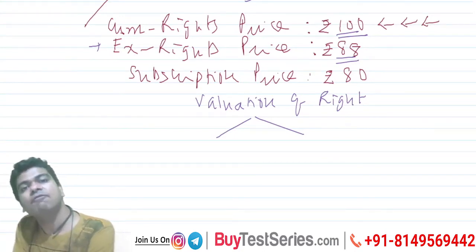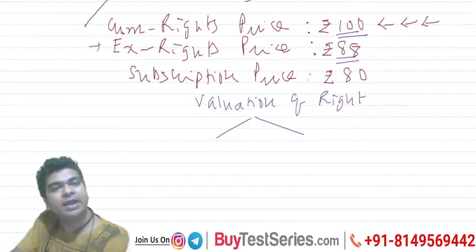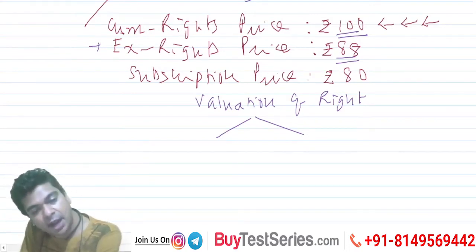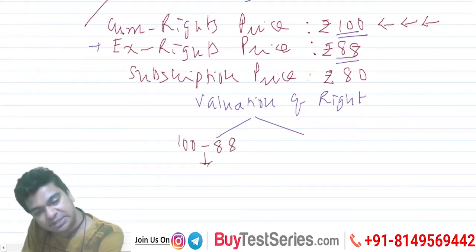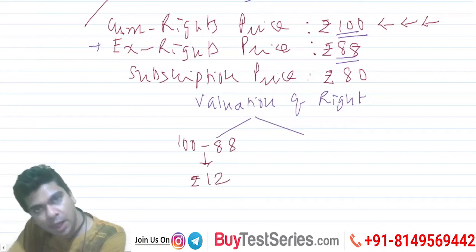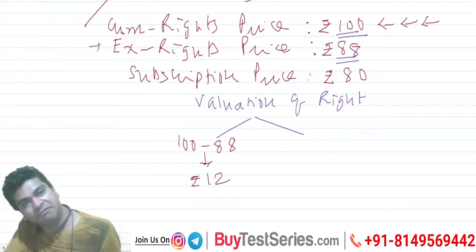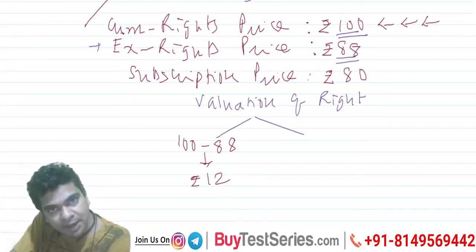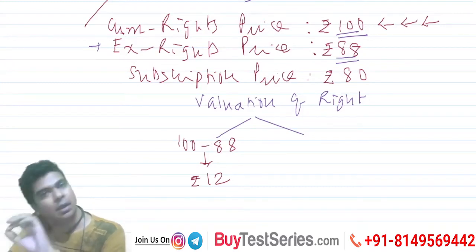So one way of valuing a right is that why don't we compare the cum rights price and the ex rights price? And we argue that the value of the right is 100 minus 88, which is turning out to be rupees 12. Isn't it? So this is one way in which the calculation can be done, where the cum rights price is being compared with the ex rights price.